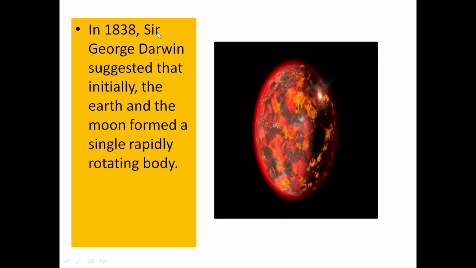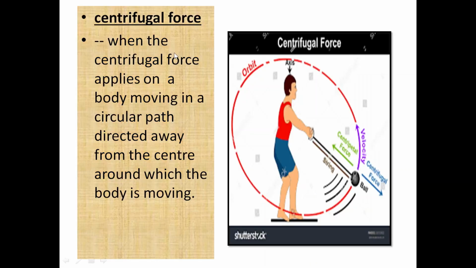So in 1838, Sir George Darwin suggested that initially the earth and the moon formed a single rapidly rotating body. We have already studied that initially the earth, or the proto-earth, was a hot object. It was barren and rocky in nature, and it was surrounded by a thin atmosphere of hydrogen and helium. We know that earth is rotating, and it was rotating at a very high speed.